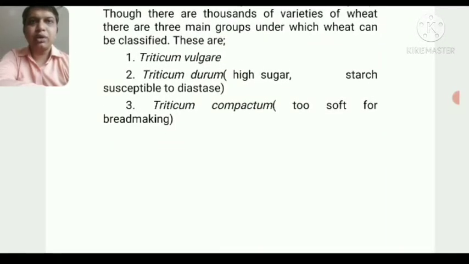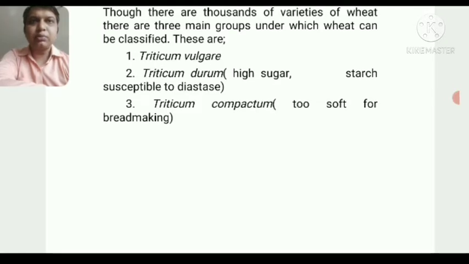First is Triticum vulgare, then Triticum durum. Triticum durum has high sugar and starch, susceptible to diastase. Then we have Triticum compactum, too soft for bread making. So here we have three categories: Triticum vulgare, Triticum durum, Triticum compactum. Triticum durum is the only quality of flour we use in the bakery section to get the perfect dough, because it has a natural sugar content as well as a good protein.